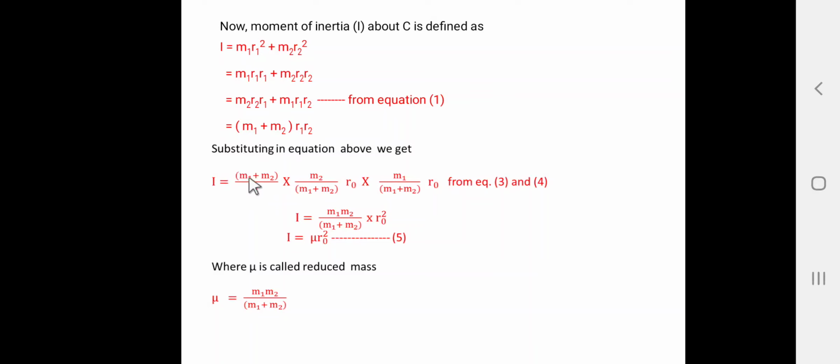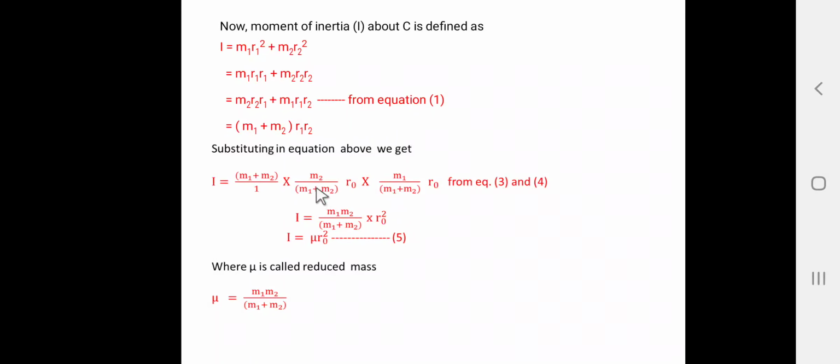So, here I is equal to m1 plus m2, that is (m1 plus m2) divided by 1, into the value of r1. The value of r1 is m2 divided by (m1 plus m2) into r0, multiplied by the value of r2. The value of r2 is m1 divided by (m1 plus m2) into r0. These values are taken from equations 3 and 4.